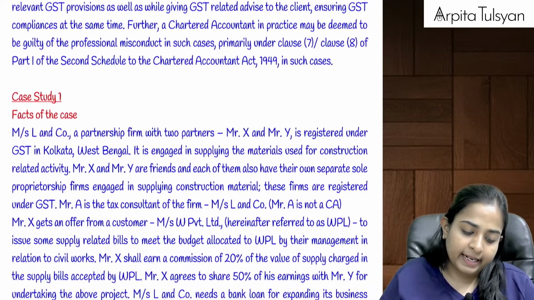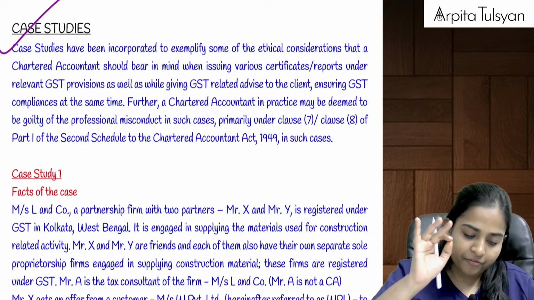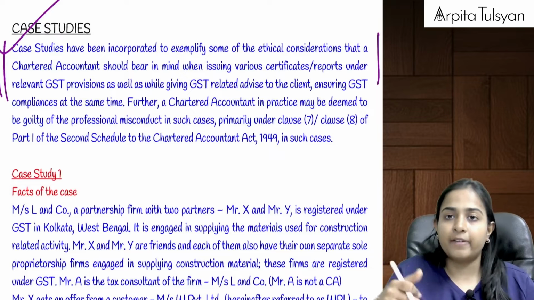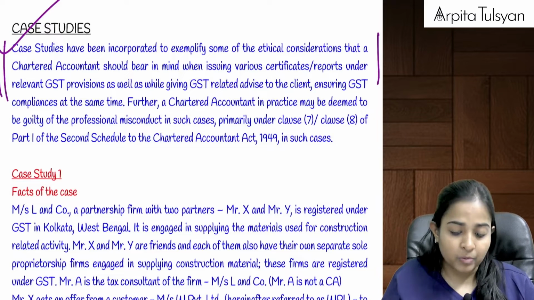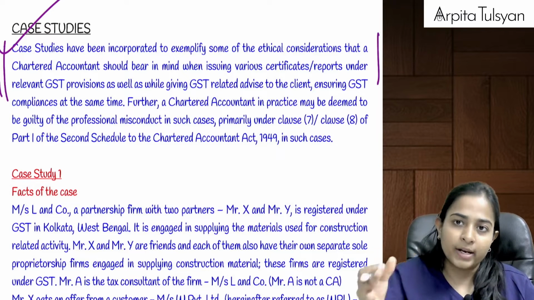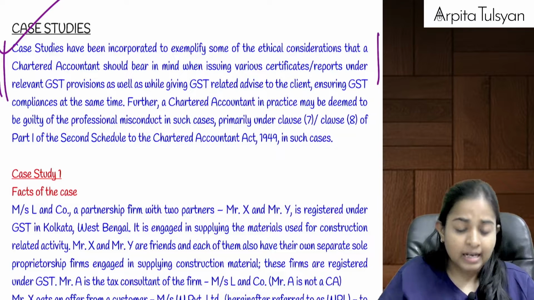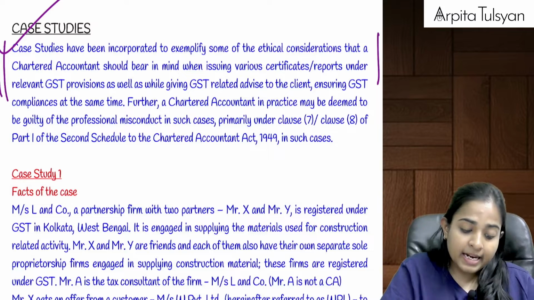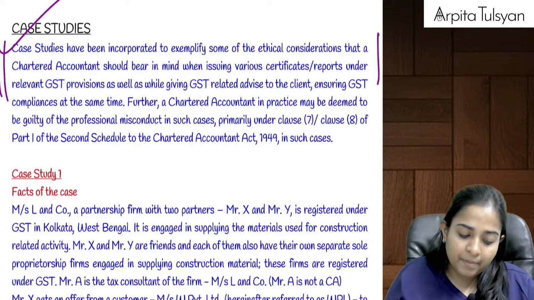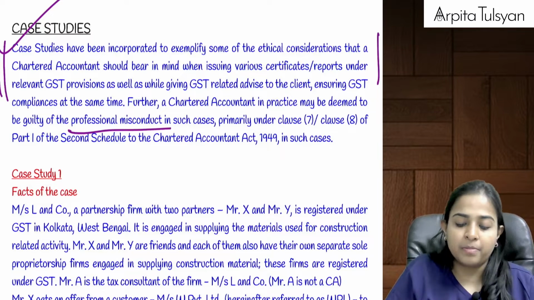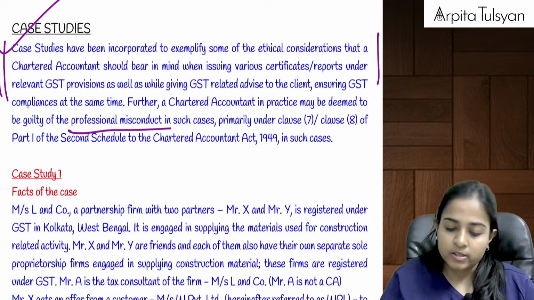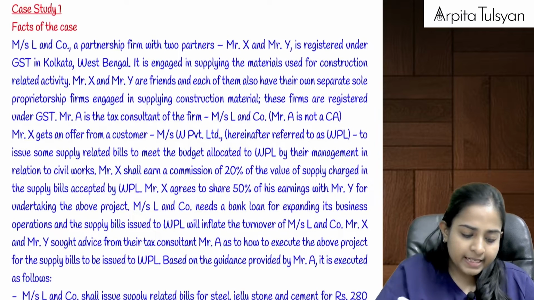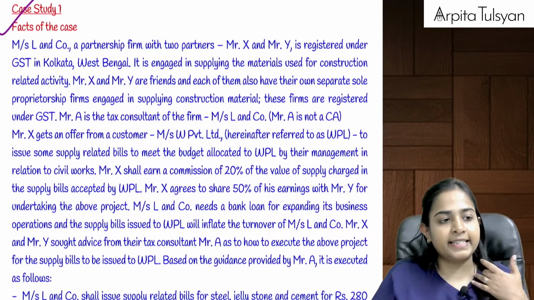Now see what they are telling us here. The first thing they are telling us is that if there is any particular chartered accountant who is involved in doing any wrongful things along with his client, then under GST that CA will be liable. Plus, if that particular person is a CA in practice, he will be deemed to be guilty of professional misconduct, and under both the clauses, clause 7 and clause 8, that person will be liable. Yes. Okay, let's start with the case studies, everyone.